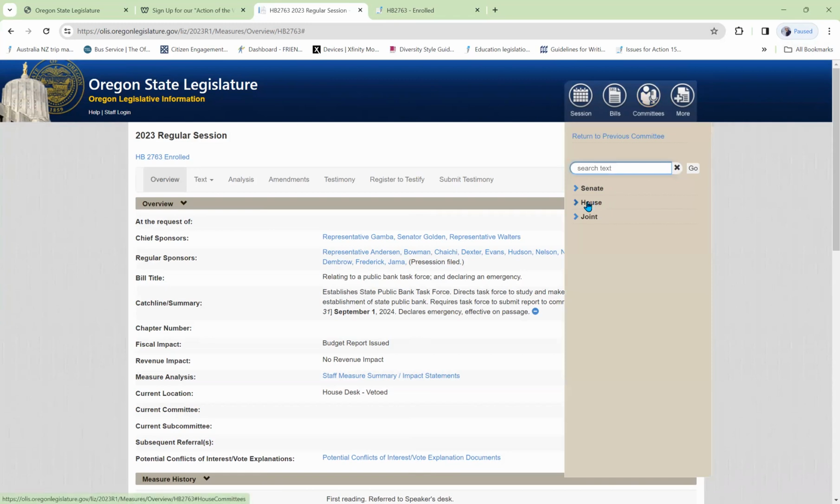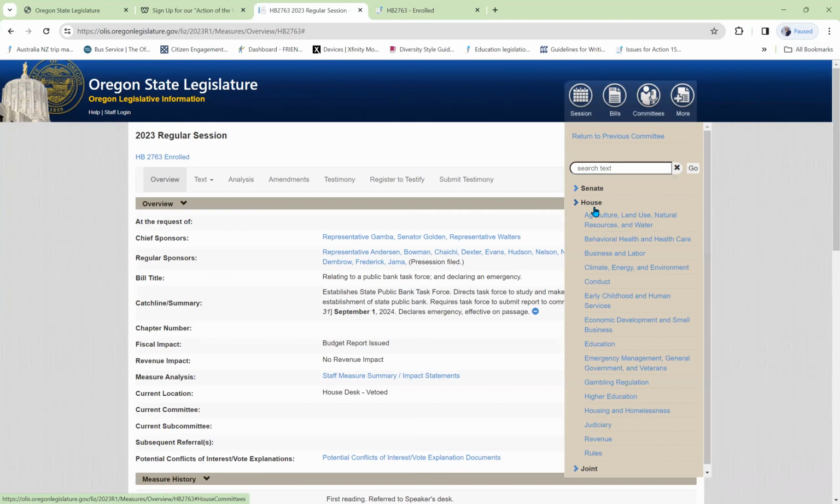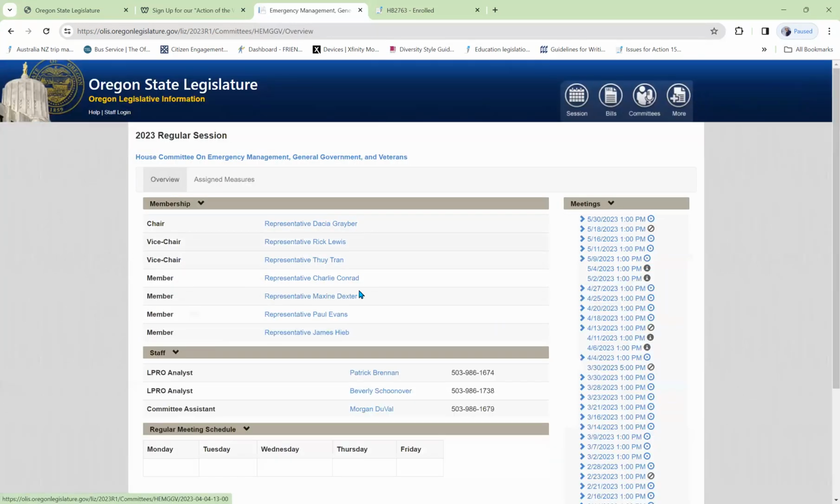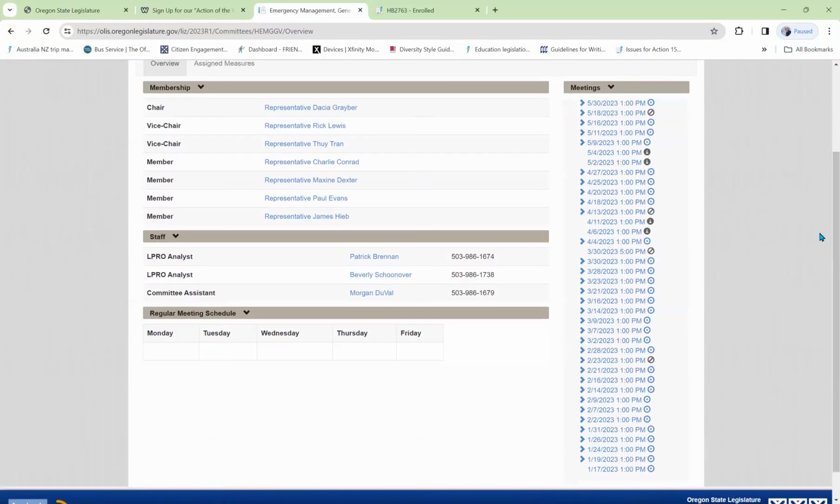We'll search. We know the first committee was the Emergency committee. So in the House, we look under Emergency Management, General Government, and Veterans. We can find out who was on that committee, and we see that they had a whole bunch of meetings. If there's an arrow after the meeting, that means it was recorded, and we can spend the next hour and a half listening to what happened during that meeting.